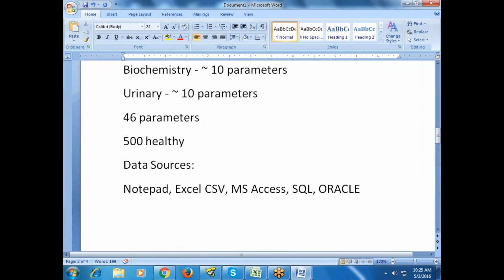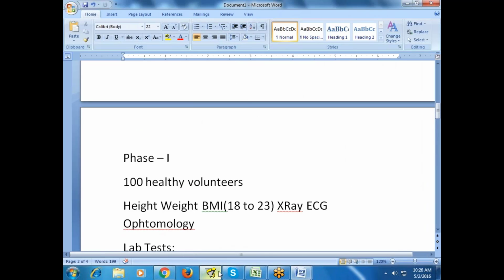So are we using SAS in clinical trials? Right? Yeah.